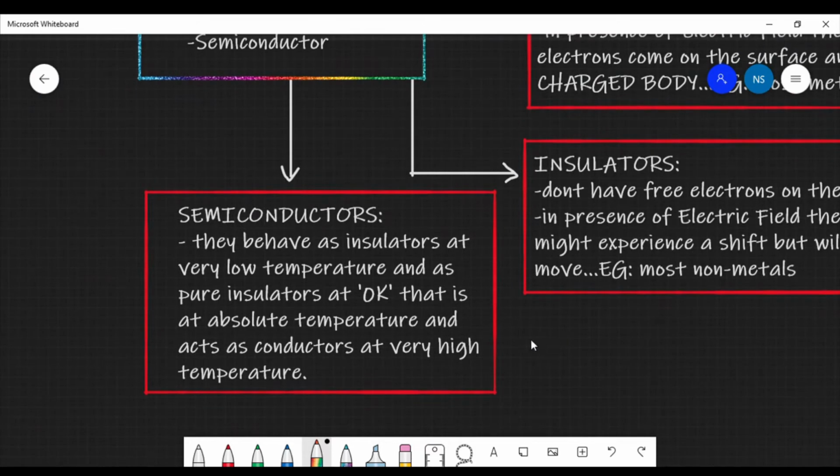Now let us understand semiconductors. By the name itself we can understand that it must be half conductor, and it is exactly that. These substances behave as insulators at very low temperature, and they behave as pure insulators at 0 Kelvin, that is absolute temperature. And these substances act as conductors at very high temperature. So when there is extremely low temperature, these behave as insulators, and when there is very high temperature they behave as semiconductors. Semiconductors have a whole chapter to themselves, so I won't be going very deep right now.